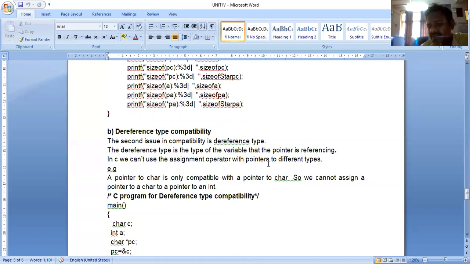Using an integer pointer variable, I can't store a character variable address, or a double variable address. For example, a pointer to char is only compatible with a pointer to char. We can't assign a pointer to char to a pointer to an int. That is type compatibility.